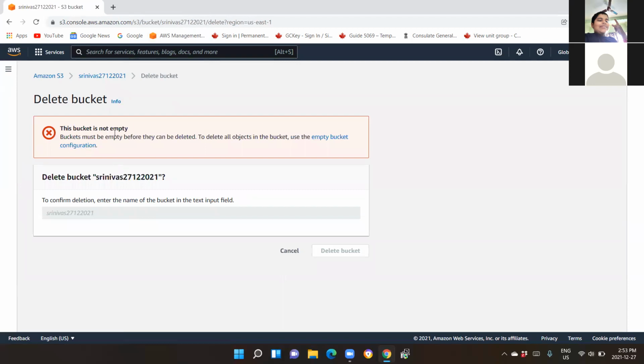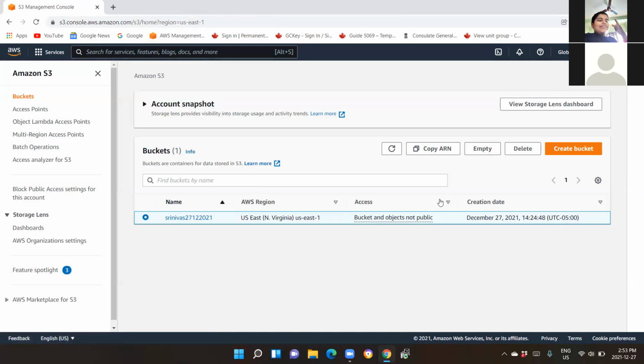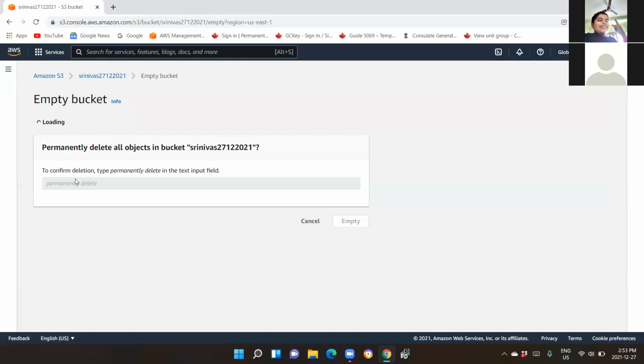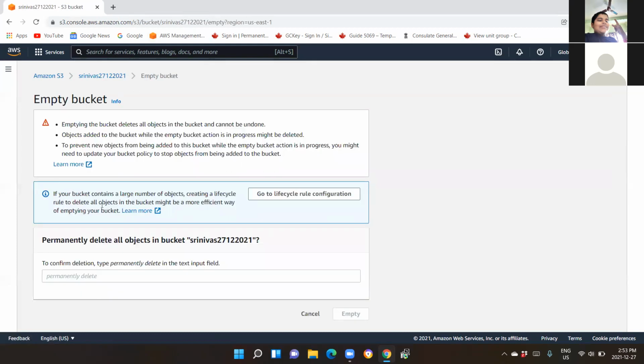Absolutely. This is a new feature. It just reminds us so that we don't accidentally delete a bucket. It is giving you a warning message. Go back, go inside the bucket, and see if anything is important for you. Keep it safe. If not, first empty it. Click on empty. Type here permanently delete. That means you are going to delete everything in your bucket.